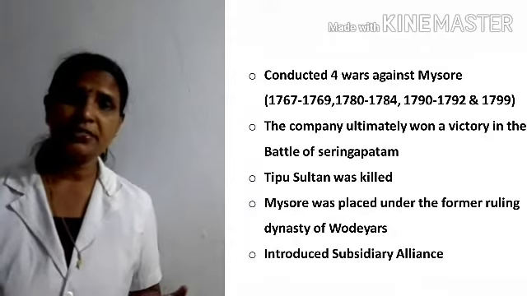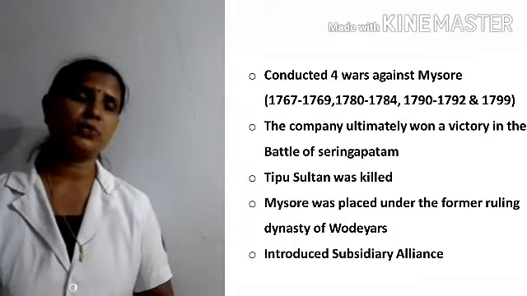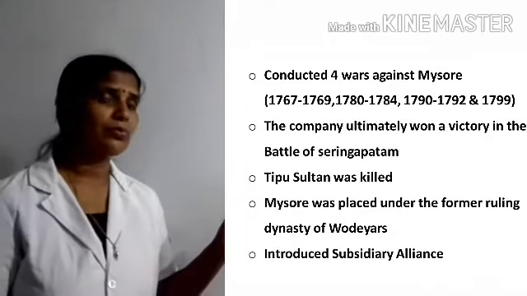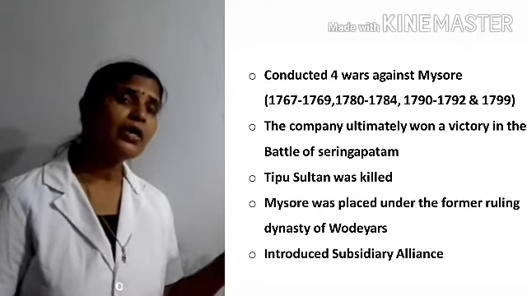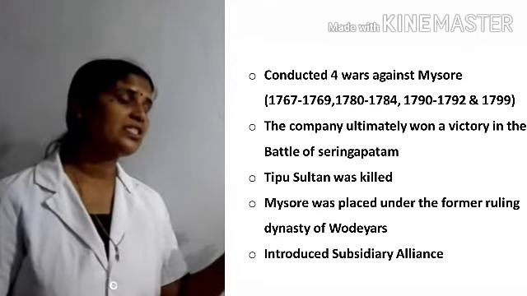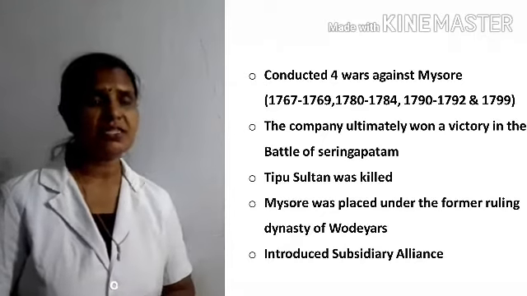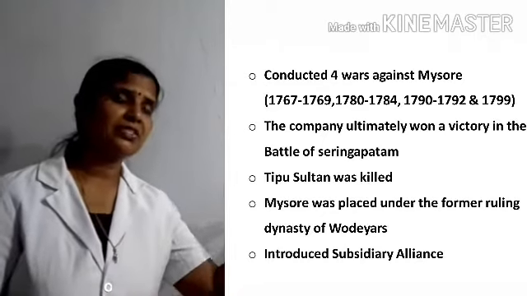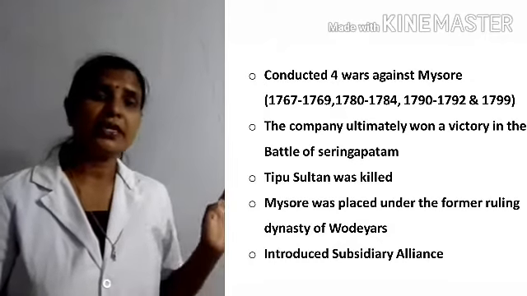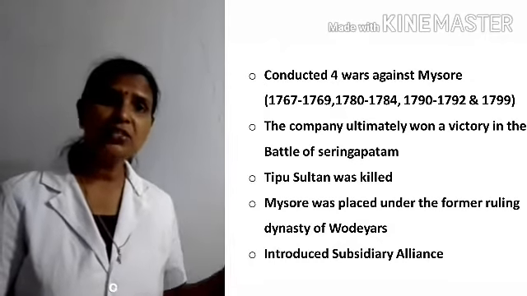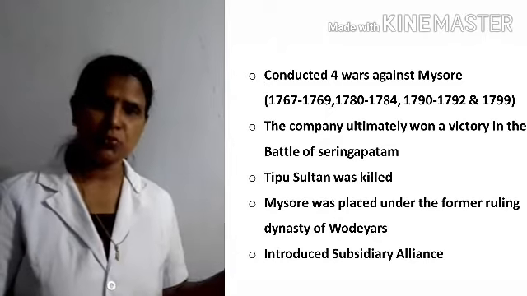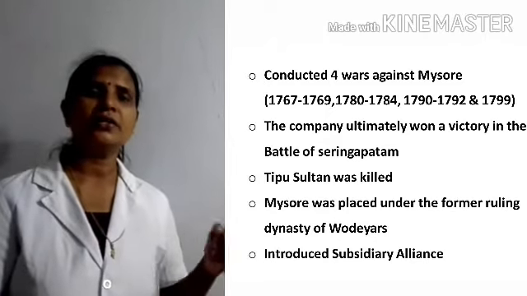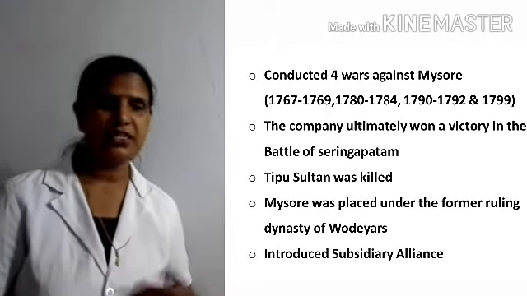The East India Company conducted four wars against Mysore. The first Mysore War, or Anglo-Mysore War, was from 1767 to 1769, and the second from 1780 to 1784. Next is 1790 to 1792, and the last one was in 1799.